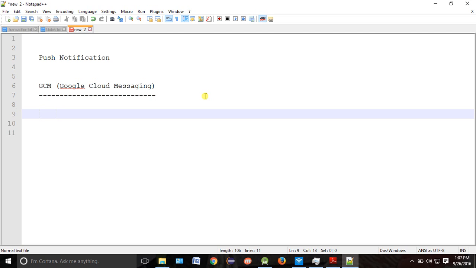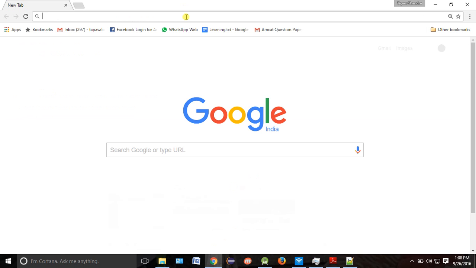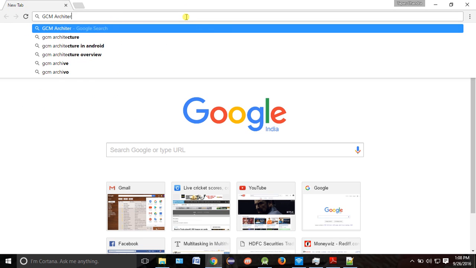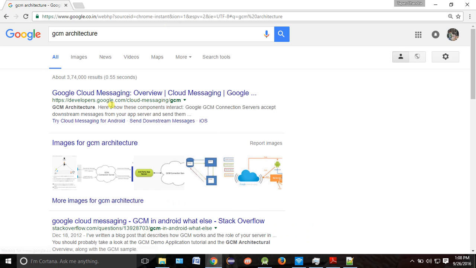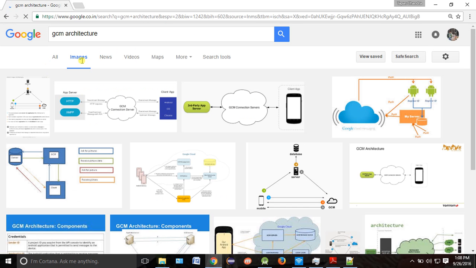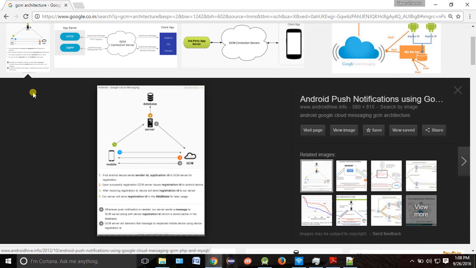Typically whenever you Google it, automatically they will give you some picture, which you have to remember. So let's open the browser. GCM, go to images. Anytime anybody asks, you can draw this sort of diagram. Do you have a server?